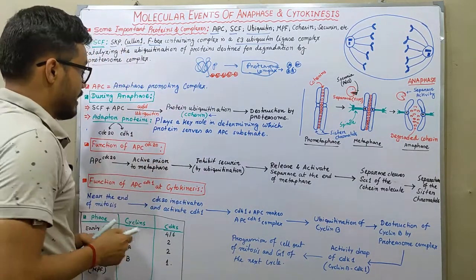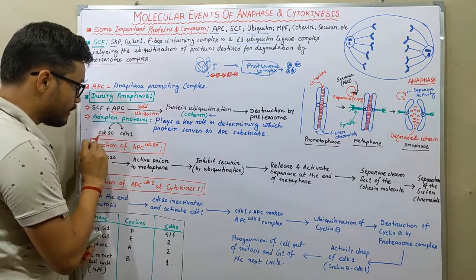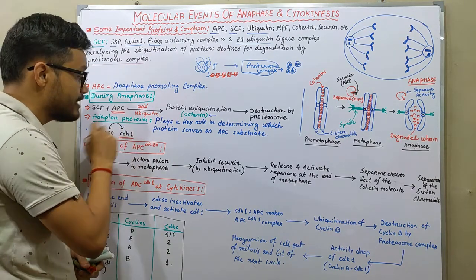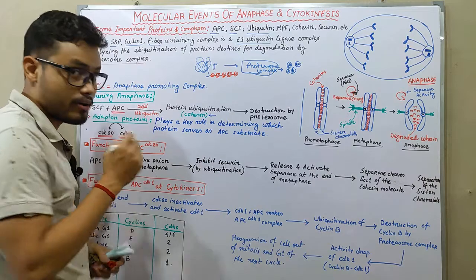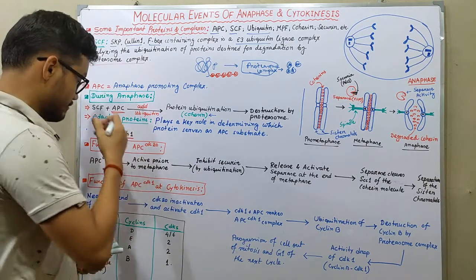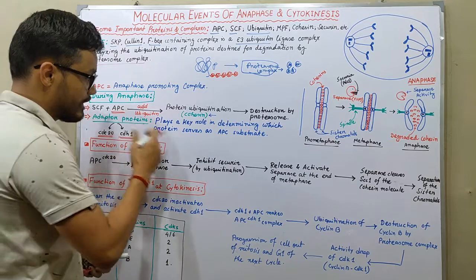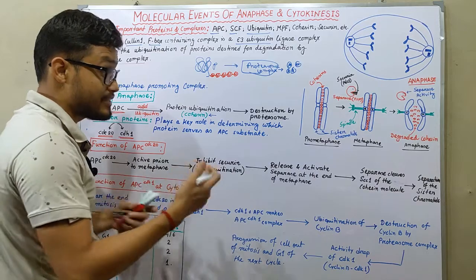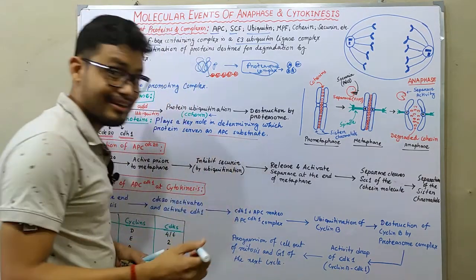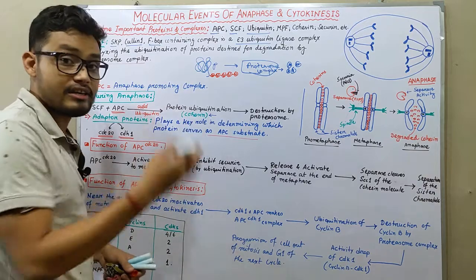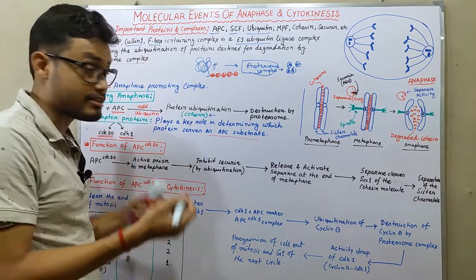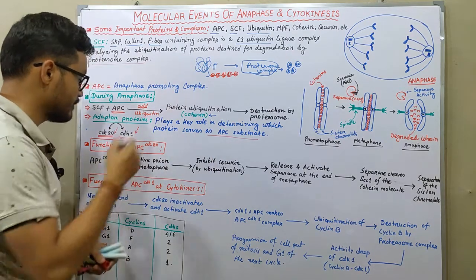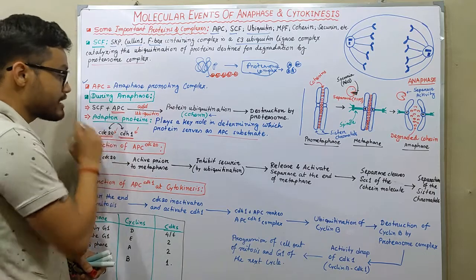But here APC needs two adapter proteins to function well. One is CDC20 and one is CDH1. What are they? These proteins, CDC20 and CDH1, play a key role in determining which proteins serve as APC substrates. When APC is activated and needs its substrate, which proteins serve as APC substrates is determined by CDC20 and CDH1. They are also known as adapter proteins.